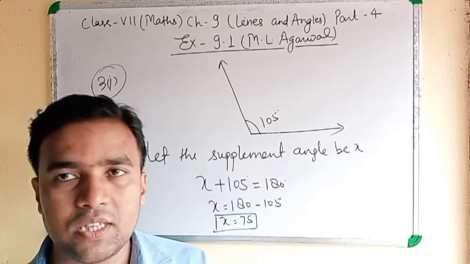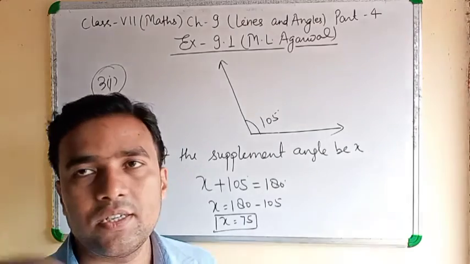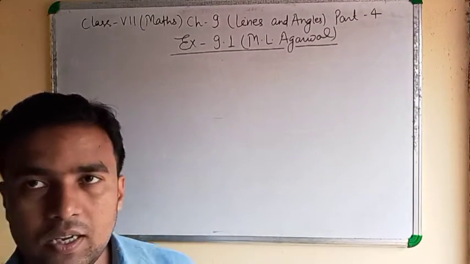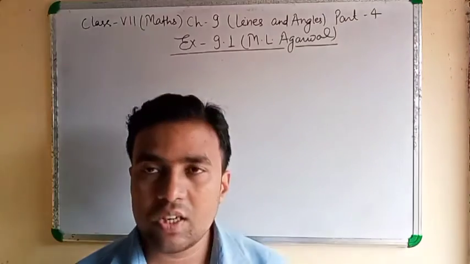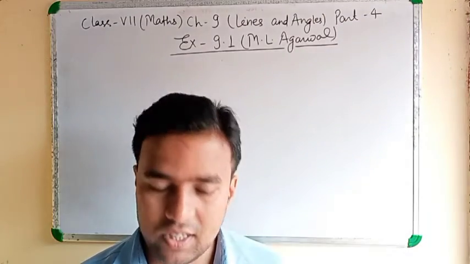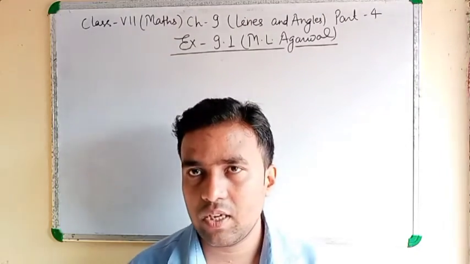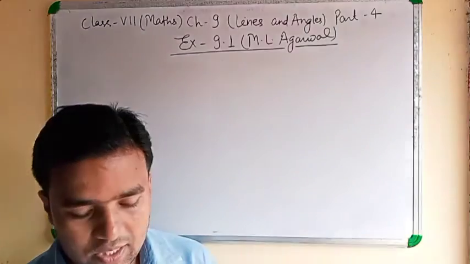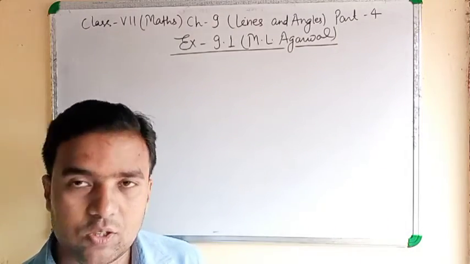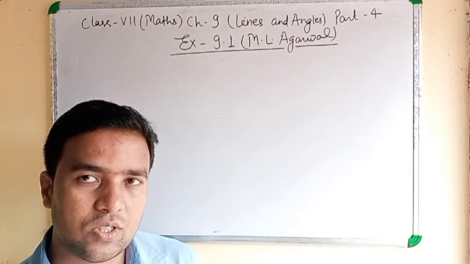If the answer is 90 degrees, that is complementary. You can do this. Question number 5, the same question we have done in NCERT, so you will not do it in ML Agrawal. Find the angle which is equal to its complement and the angle which is equal to its supplement. Same question you have done.